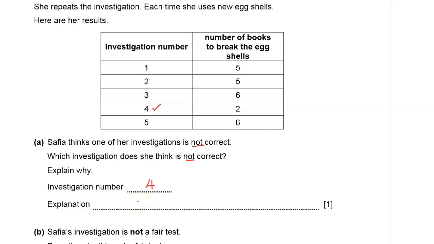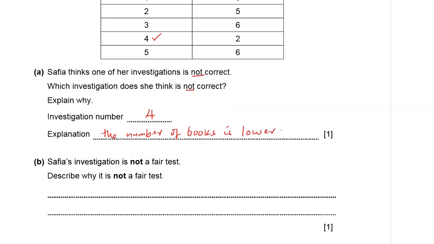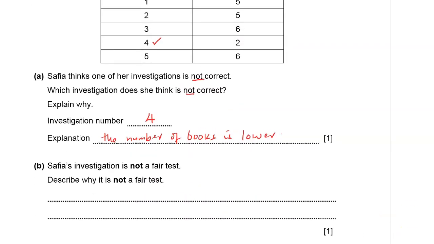So what is the explanation here? The explanation is that the number of books in investigation 4 is lower, and therefore that gives Safia reason to suspect there's something that she did not do right.